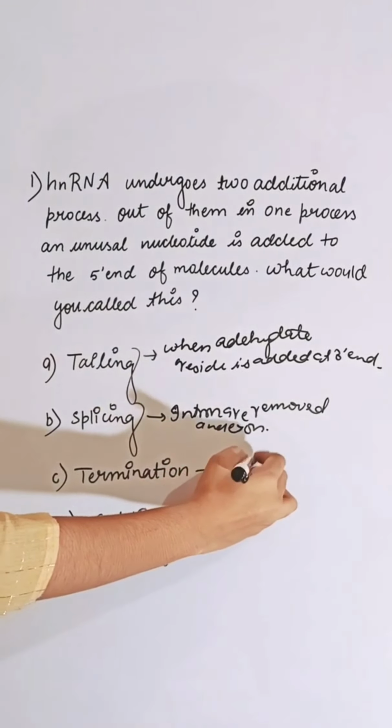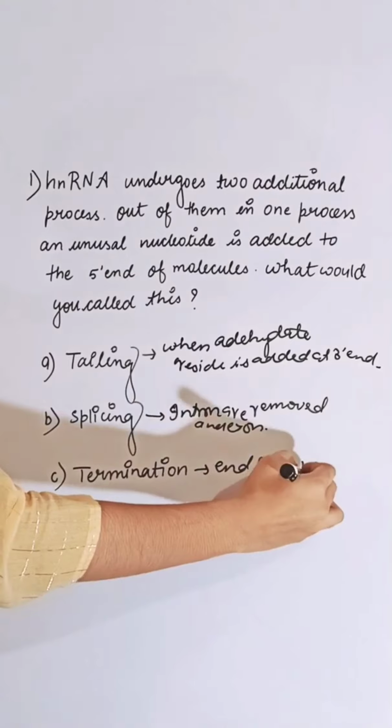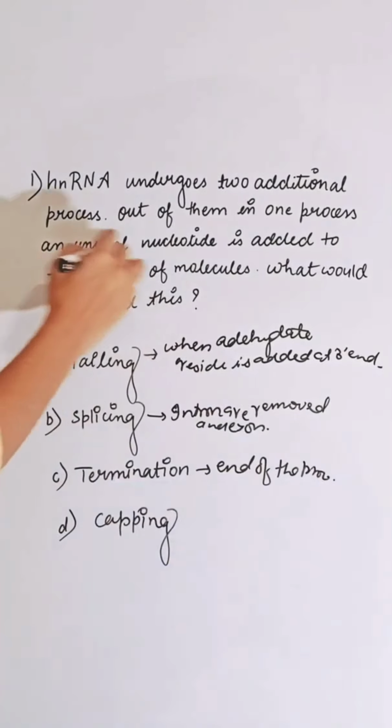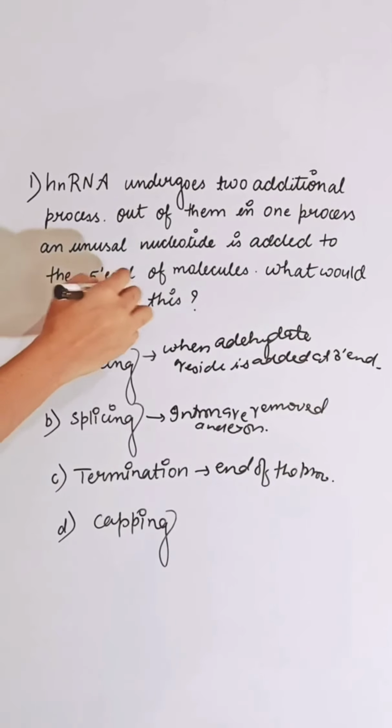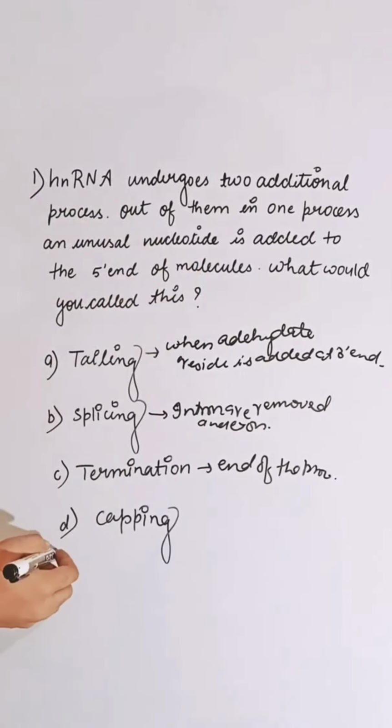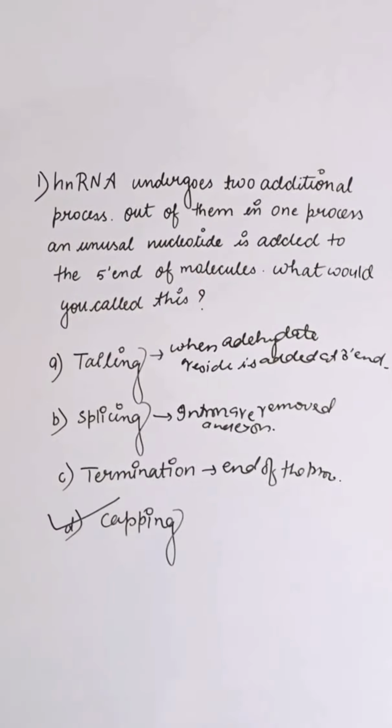Termination is the end of the process. An unusual nucleotide added on the 5' end of the molecule is known as capping. So the correct answer is D.